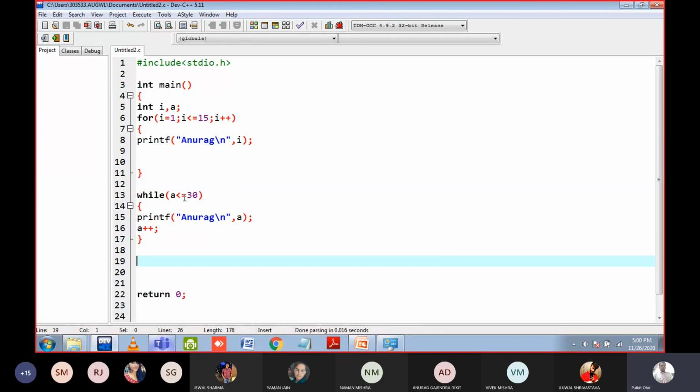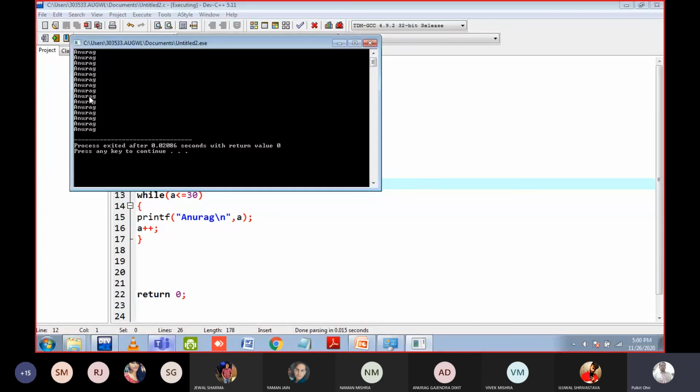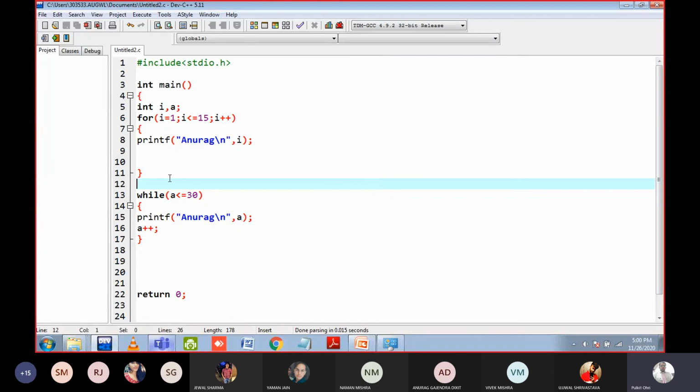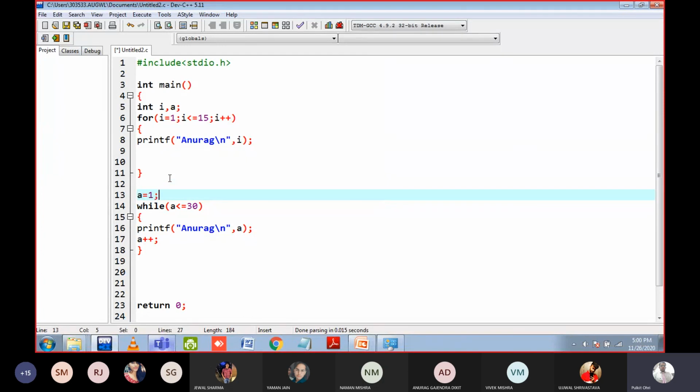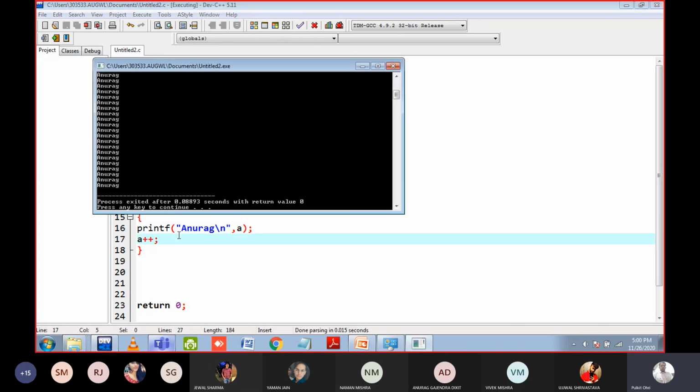You have to initialize A, like A can be 1. So here write the initialization, A equal to 1. Okay, now it is printing 30 times. Earlier, it had printed only Anurag 15 times, so the while was not working. So remember the initialization is here, A is 1. That's why. So the initialization of the while, or the starting of the while, is before the while. And this is the stop and this is the update. Else this is a good program, Anurag.